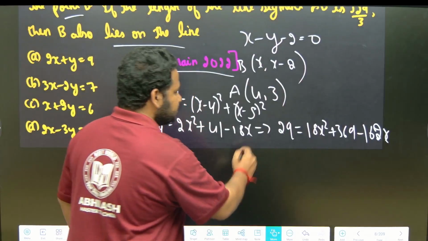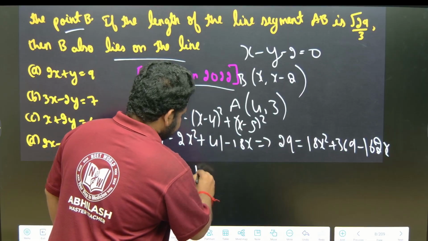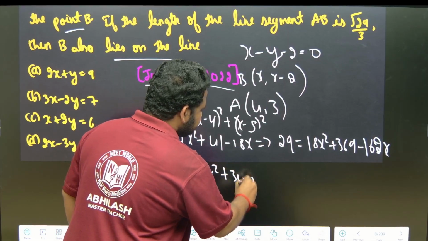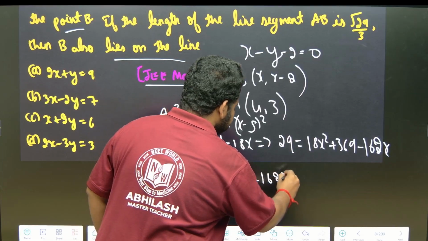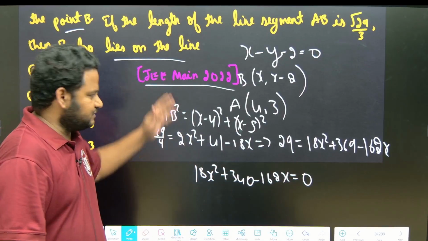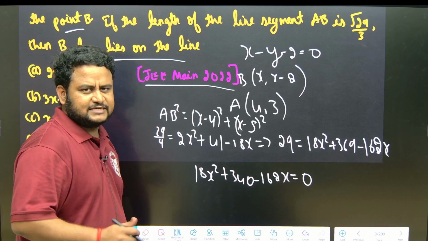18x square plus 340, the quadratic equation will be 18x square plus 340 minus 162x is equal to 0. We have to solve this quadratic equation. If you solve this, you will get 2 values for x and 2 values for y.